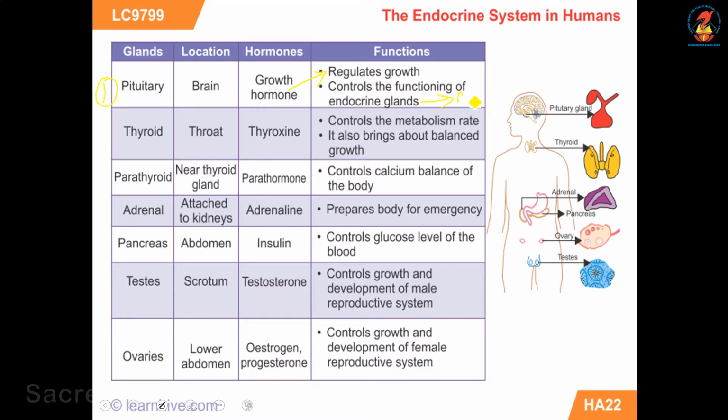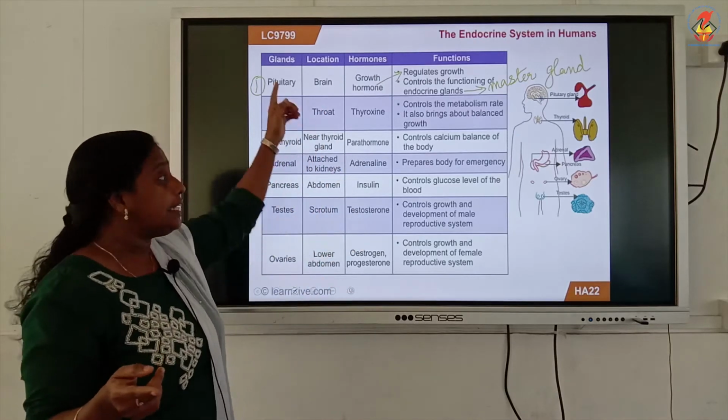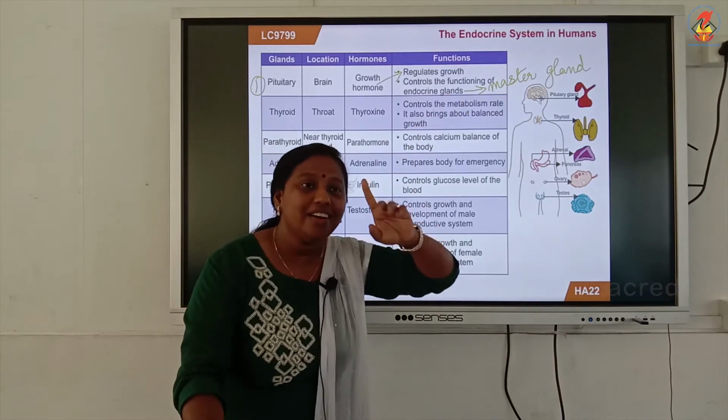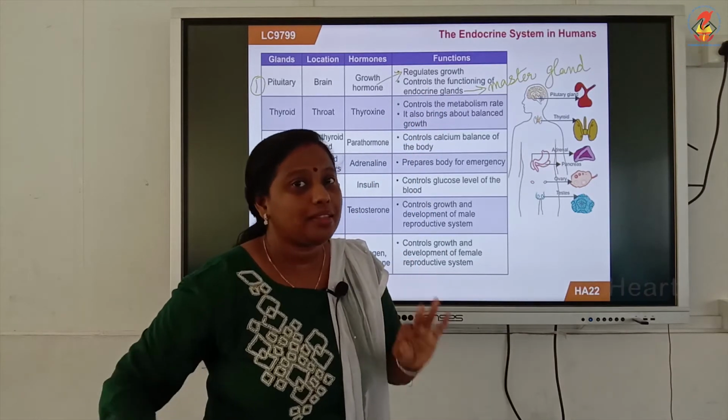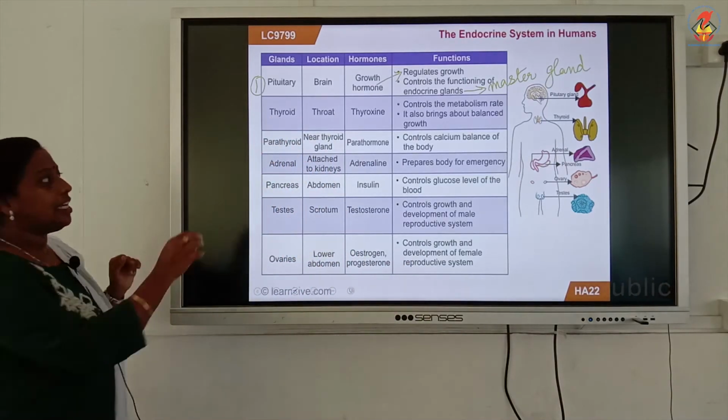Hence, you can call the pituitary the master gland of your body. So a question can come: name the master gland of your body. Which is it? It is pituitary, and the reason is it controls the functioning of all other endocrine glands. Hope this is clear.